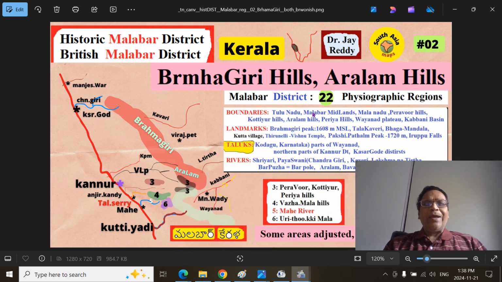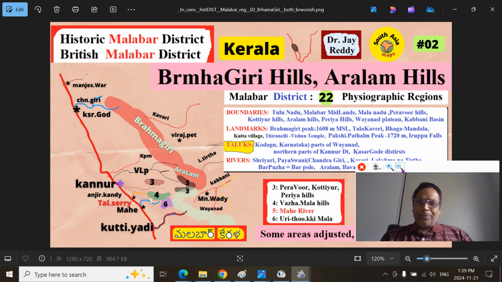Previously we have identified around 22 physiographic regions, that is the physical geography. We are taking up part 2 of that, the physiographic region called Brahmagiri Hills or Aralam Hills. These are different names for Sahyadri mountains or Paschima Kanamalu, Western Ghats.